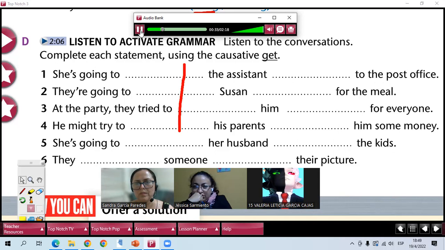Conversation 2. No, teacher, I don't understand. Oh, okay. So let's see the situation. You need to understand the situation, right? Because it's not super easy. But she's going to, va a hacer que alguien haga algo por ella. She's going to get the assistant to